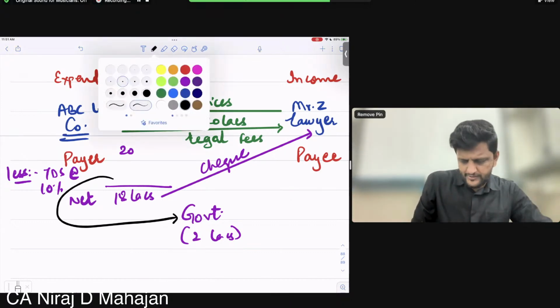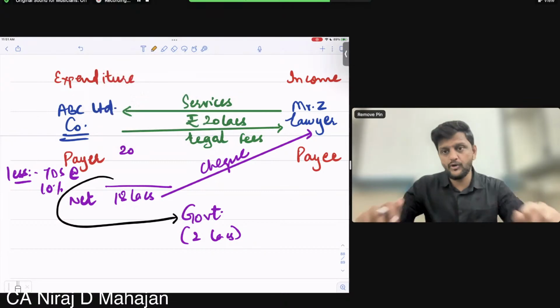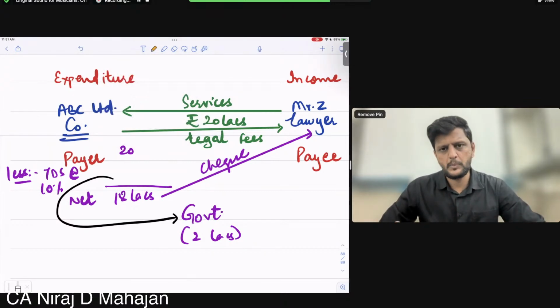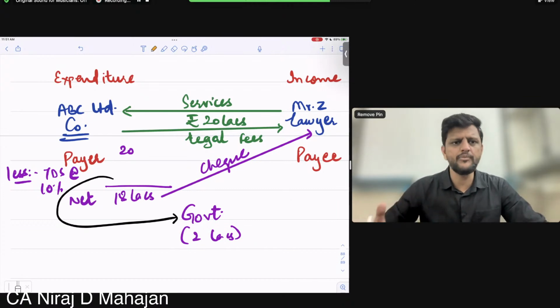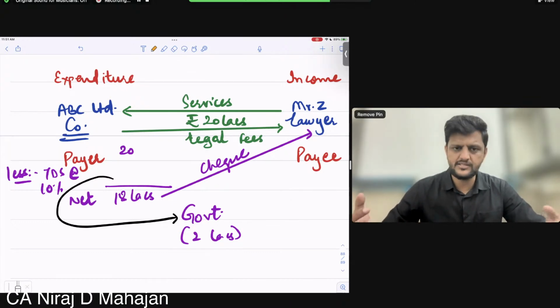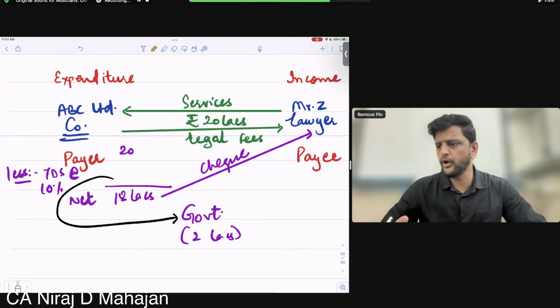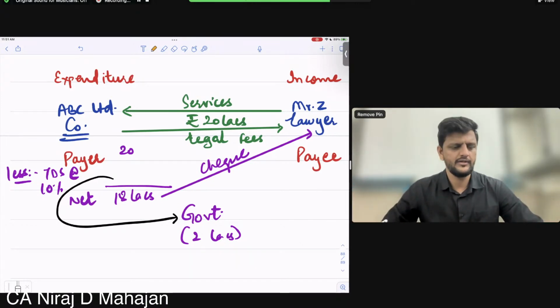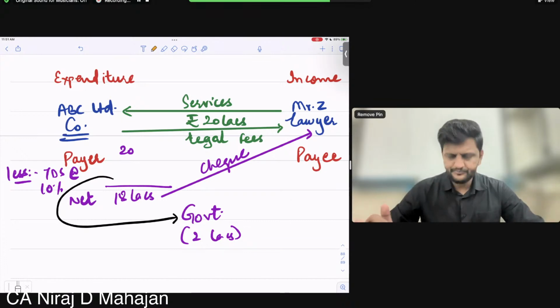Now, just try to understand. This is the tax amount, on whose behalf? Mr. Z's behalf, sitting with the government. Mr. Z obviously asked the company ABC, I gave you an invoice of 20, you gave me a check of 18. Where is my 2 lakhs? The company says 2 lakhs is with the government, or we pay to the government. What is Z going to ask the company? He's a lawyer. He says, give me a proof. Understood here? So the company has to give a proof to the lawyer.